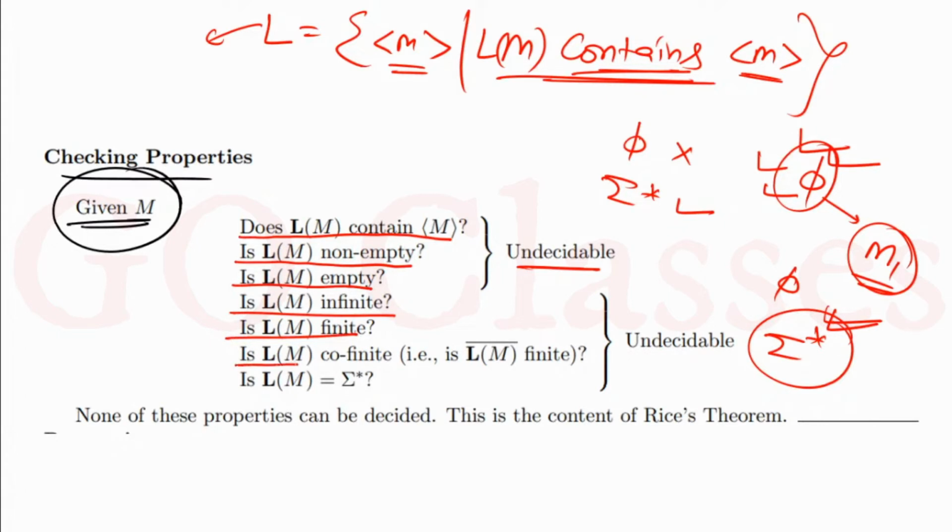Is L(M) cofinite? The definition of cofinite is given to you. Right now we are only talking about decidability and undecidability. We will definitely discuss RE and not RE later. Right now I am only discussing decidability and undecidability. So, is L(M) cofinite? This is also a non-trivial property, because cofinite means the complement of L(M) is finite. Next, is L(M) equal to sigma star? This is also non-trivial. Actually all these properties are non-trivial properties of RE languages, so all these properties are undecidable.